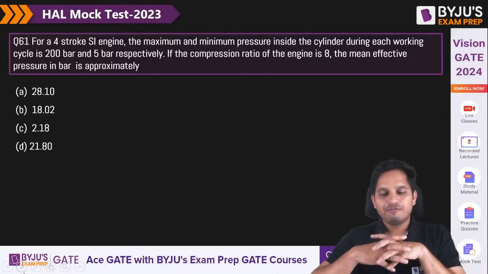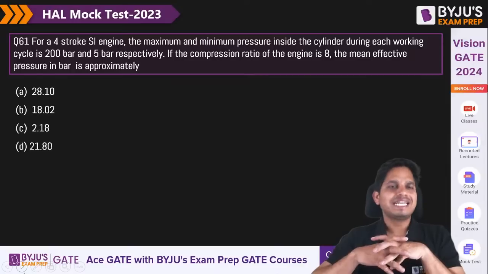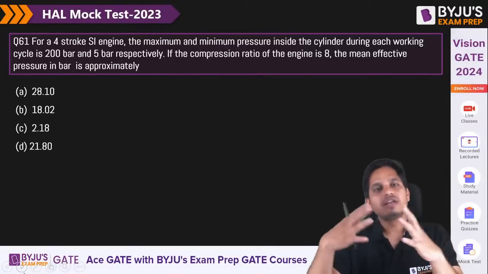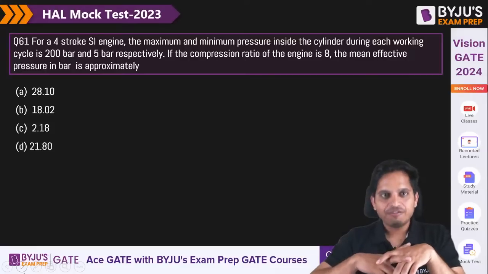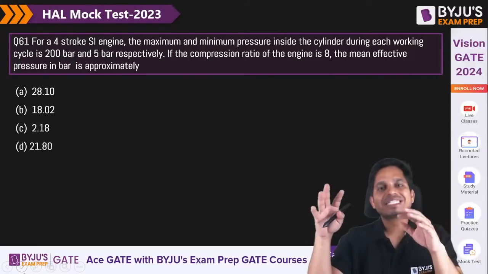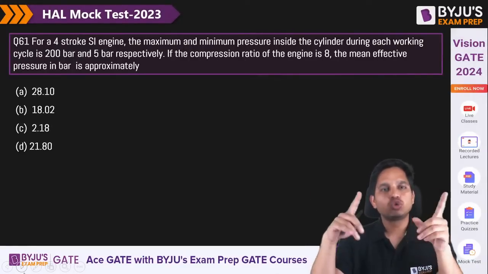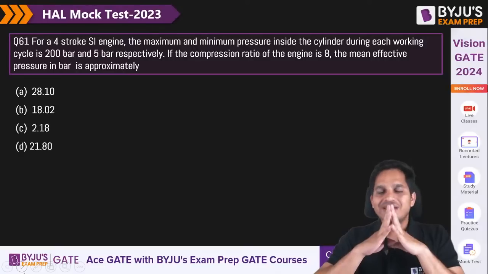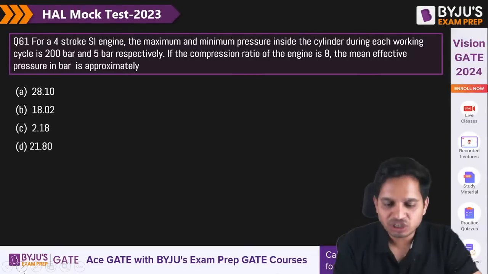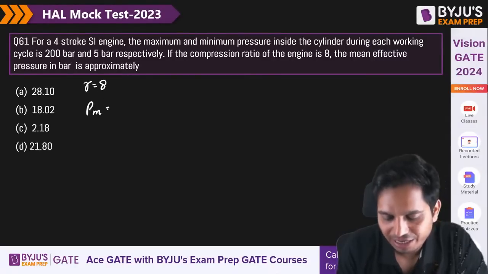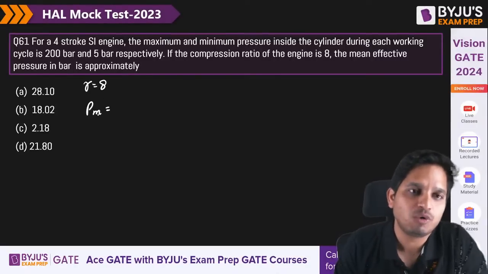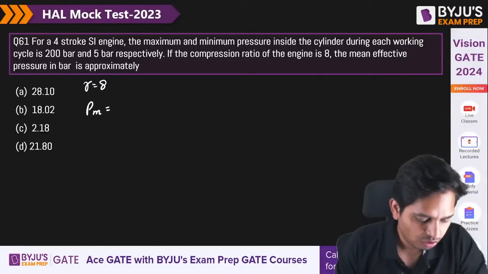Now we have to calculate mean effective pressure. It's a next level question, but let us try to do it. A 4-stroke SI engine has minimum pressure of 5 bar and maximum pressure inside the cylinder during each working cycle of 205 bar. If the compression ratio of the engine is 8, I need to find out the mean effective pressure.